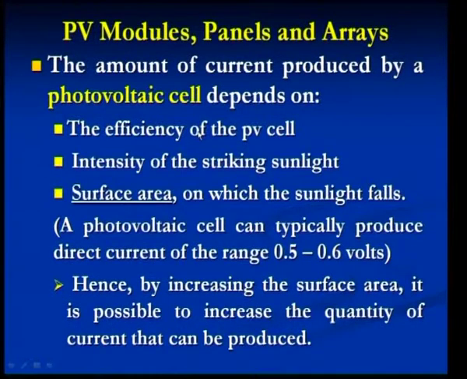So, coming to the utility, that is for our applications, how are we going to convert this photovoltaic cell for our various applications or needs. They are available as what is called the photovoltaic cell, as a photovoltaic module, as panels, and finally they form what is called the arrays.